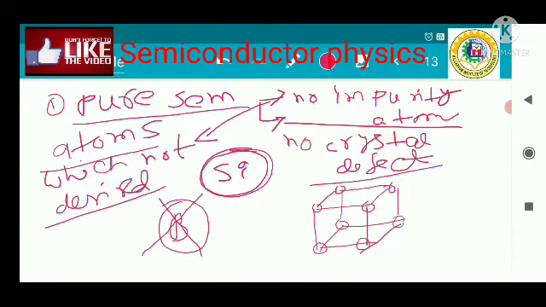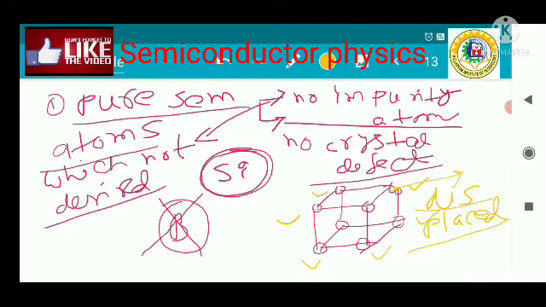Now what happens, these are the atoms, this is one atom, sitting at each of the edges. If one atom is displaced from its position, then the regular atomic arrangement is disrupted. So we can say there is a crystal defect. That is called the crystal defect.